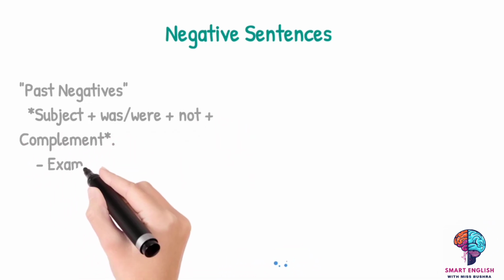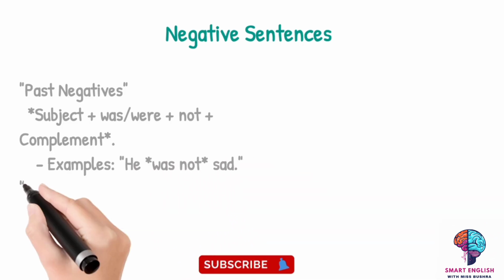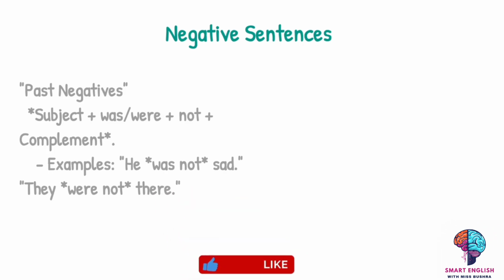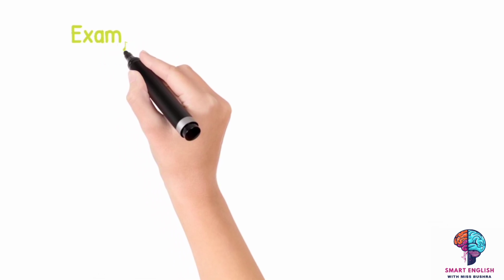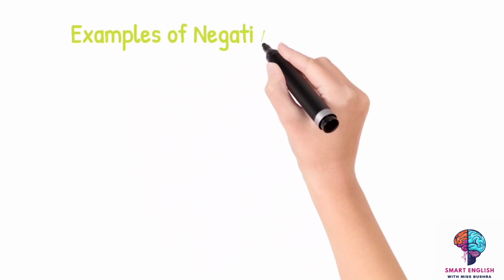Negative sentences are very simple and also useful. In negative sentences, we are just supposed to use not after the helping verb. Was not, were not. The contractions of was not and were not are wasn't and weren't. For example, he was not sad. They were not there. You can use the contraction also. He wasn't sad. They weren't there. They weren't cute.